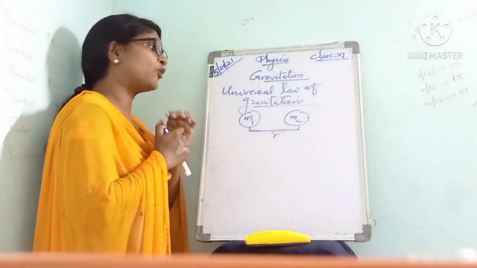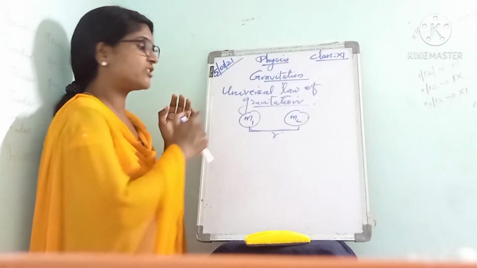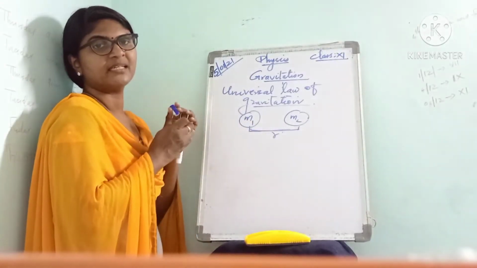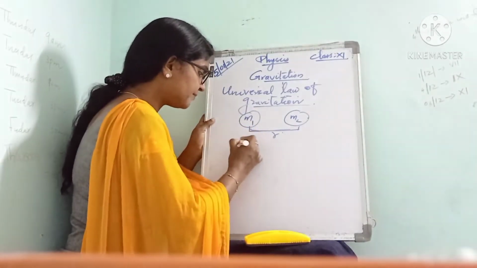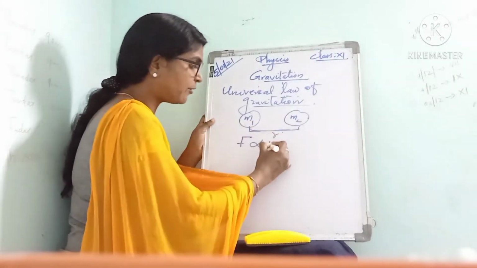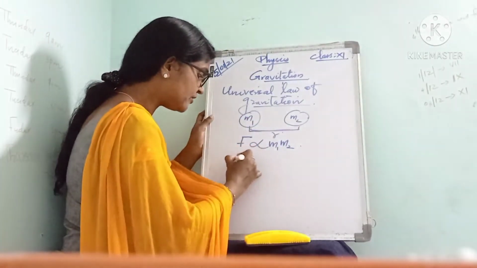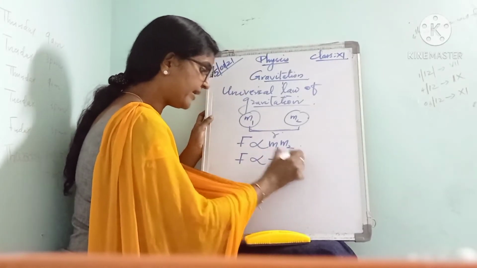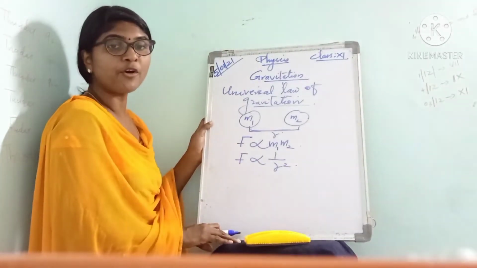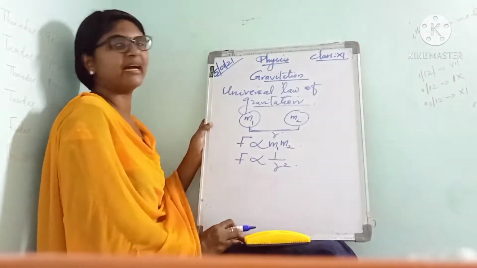According to the universal law of gravitation, there is a force of attraction between these two masses or objects. That force is directly proportional to the product of their masses, that is F proportional to m1 m2, and F proportional to 1 by r square. That is, the force is inversely proportional to the square of the distance between the two masses. That is the universal law of gravitation.